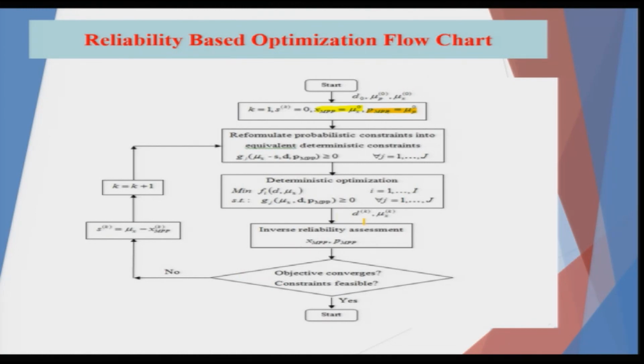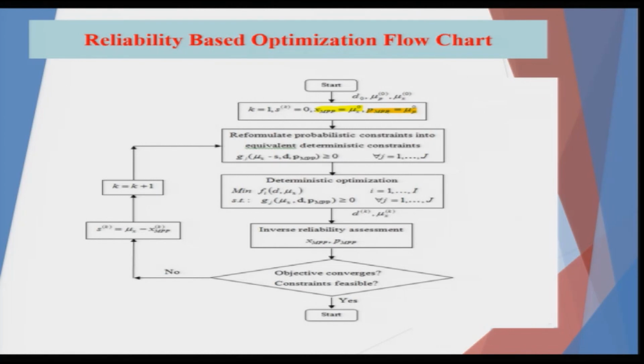Get the results. Once the results are obtained, here p's are not changing, only mu x or the x values are changing. When the mu x's are changed, you put them in the reliability space, the reliability analysis comes in, you do the inverse reliability assessment, and find out the next stage of XMPP. XMPP initially was mu naught suffix x. In the next stage, you do the reliability analysis using the PMA or the RIA approach, map it back to x space, it will be, say for example, x1 MPP, that means x1 is the first iteration stage.